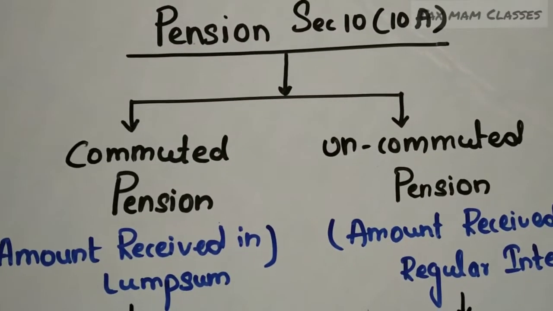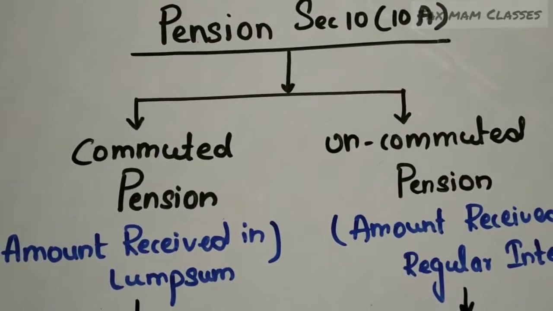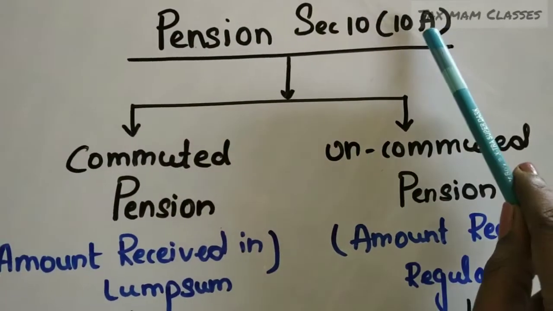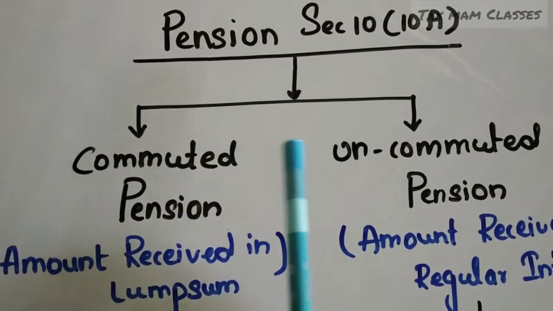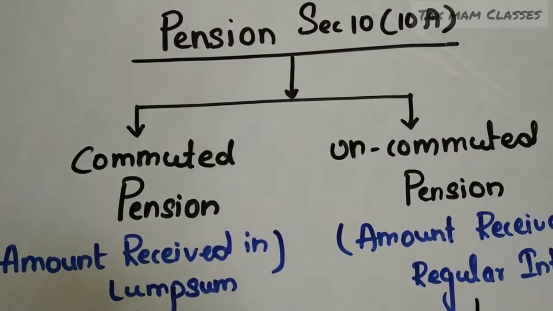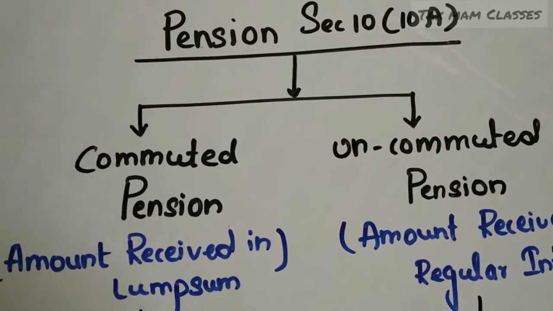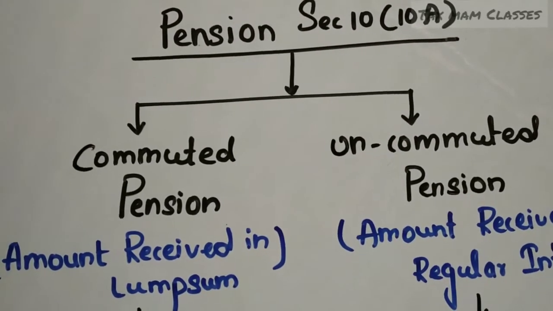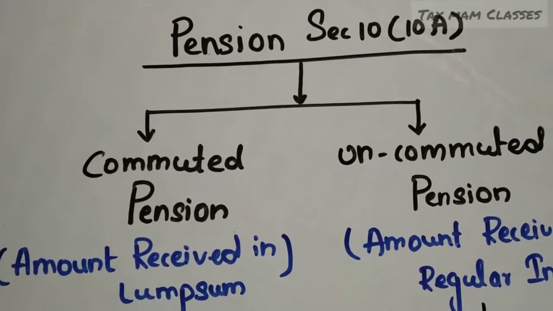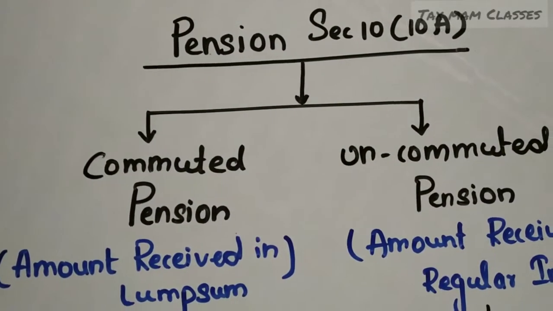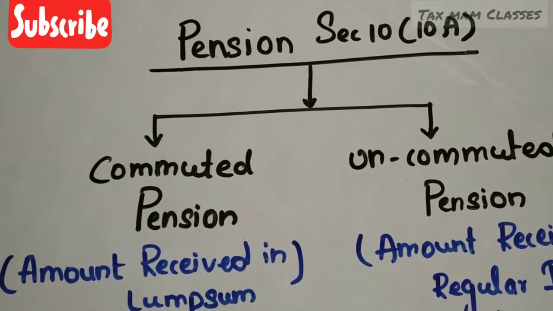Today we are going to learn about the pension which is described under section 10 subsection 10A. So what is this pension? When an employee is receiving this pension, it is an income to an employee and it is taxable according to the Income Tax Act. So under which head will it be taxable? It is taxable under the head income from salary. So how much amount is taxable? How much amount is allowed as exemption? Today we are going to learn.